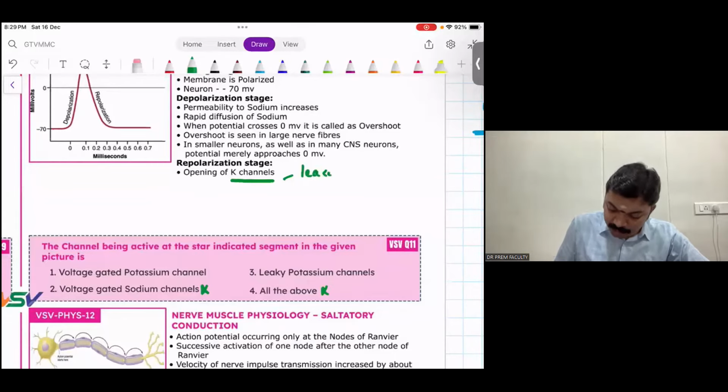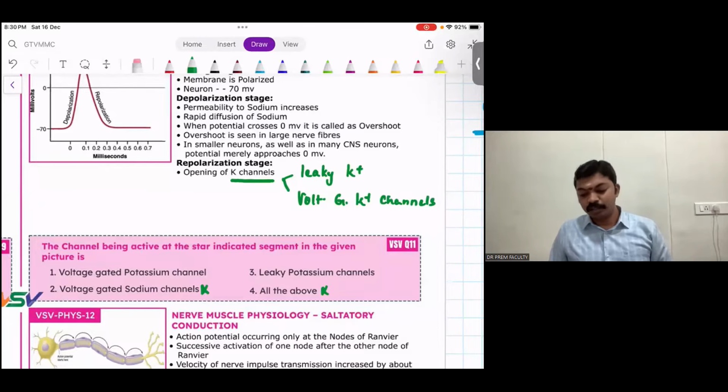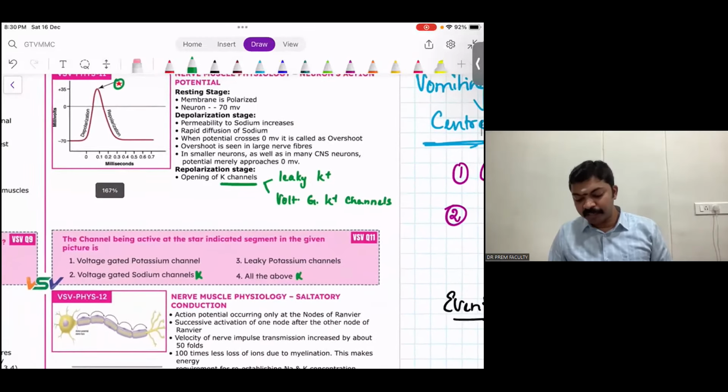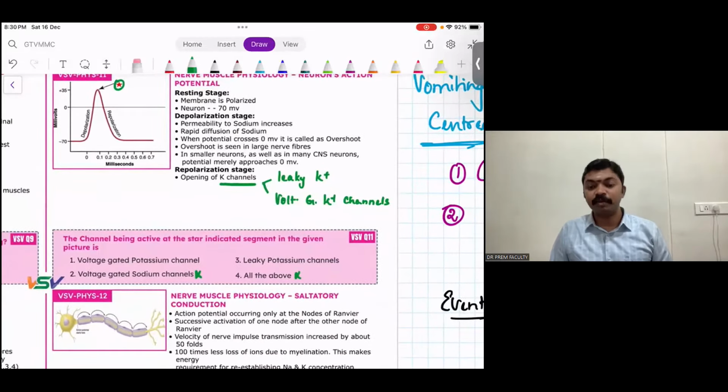There is a possibility of repolarization by two kinds of channels. First, it is going to be leaky potassium channel. And the second one, it is also going to be voltage gated potassium channels as well. All right, people. Both the options are given in the question. You got to pick one.